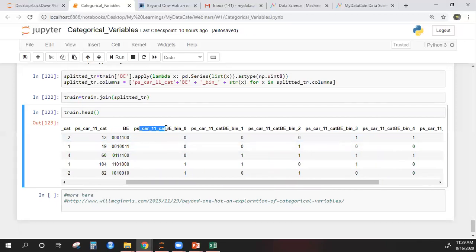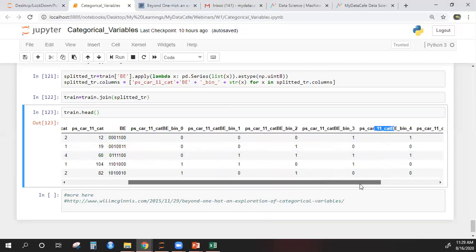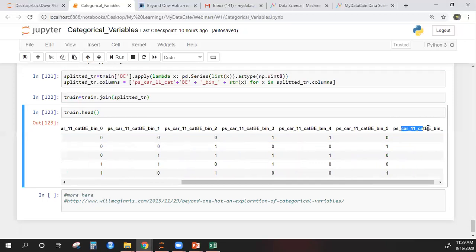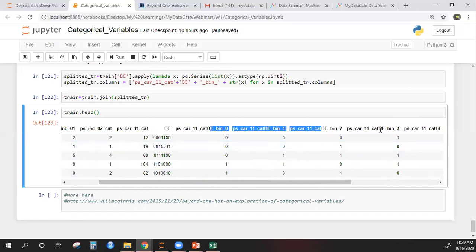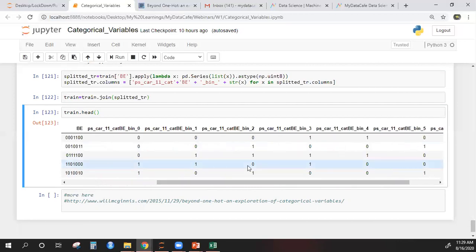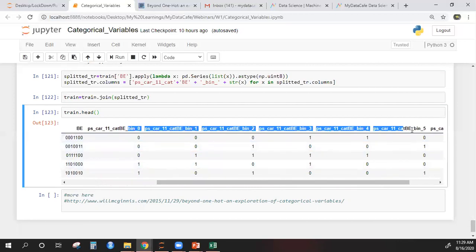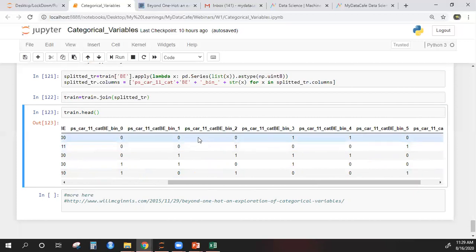So I have this 1, which will take the first digit from each of them, the second, which will take the second digit, third, fourth, fifth. This is sixth and this is seventh. So I'll have 7 new columns. Then I will delete this column. These columns are numeric now, so I will have no issues in having them in my model now. And the curse of dimensionality also will not be an issue, as they are just 7 new columns.